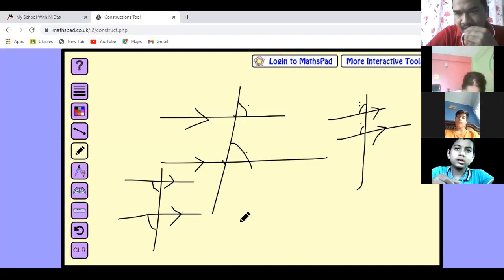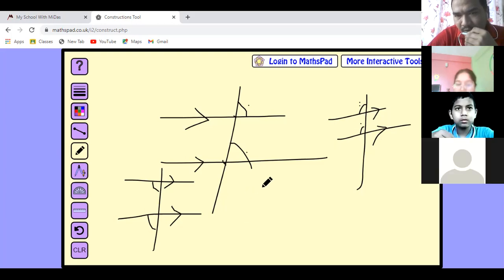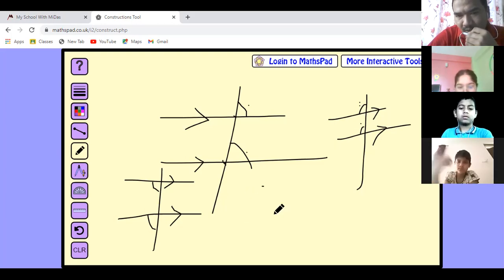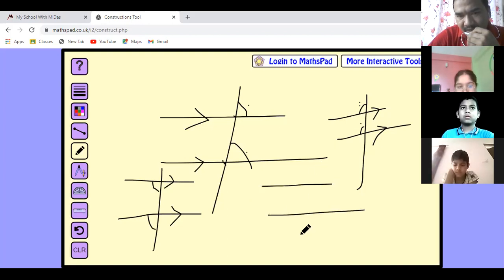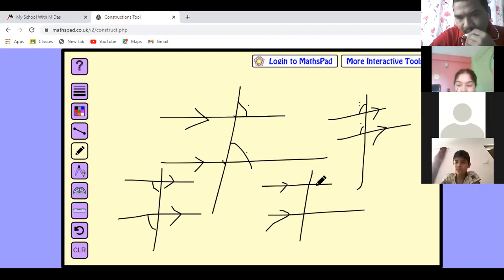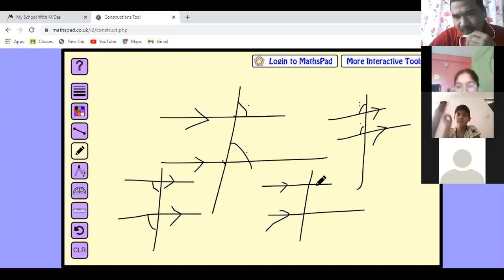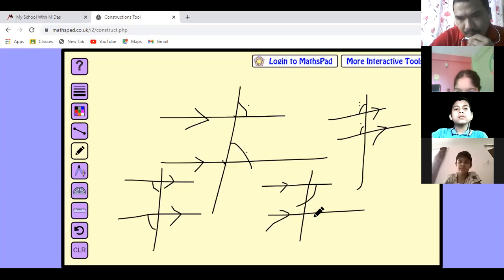Okay, children? Can you identify corresponding angles now? Look here, when these two lines are parallel and cut by the transversal, by seeing this one arrow we identify that these two lines are parallel. And when parallel lines are given, then these corresponding angles will be equal.